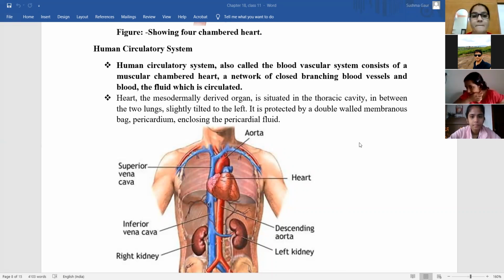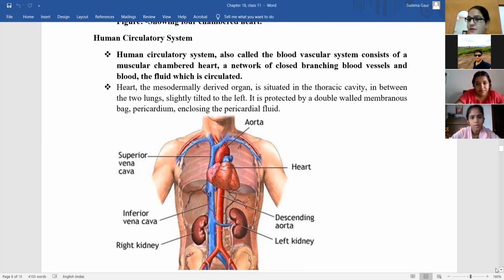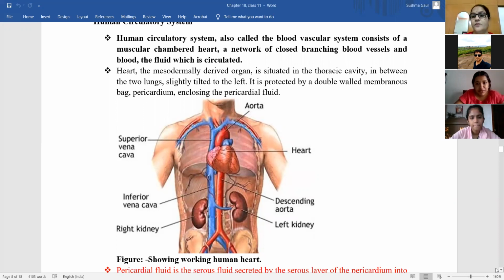Yes, ma'am. Okay. So human circulatory system, what are the different parts? It consists of a muscular chambered heart, the blood vessels, and the blood, that is the fluid that is circulated. So it is a mesodermally derived organ. Heart is a mesodermally derived organ. What do you understand by this, Anvadya? Asmi?